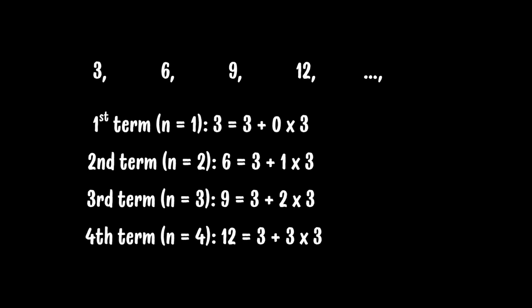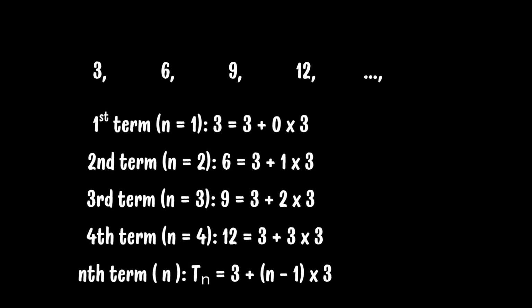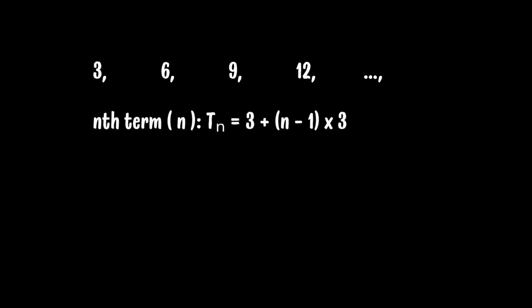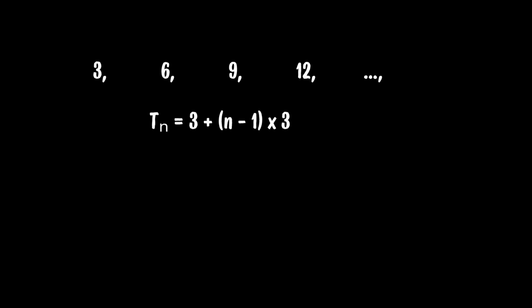Fourth term, n equals 4, 12 equals 3 plus 3 times 3. Nth term, t sub n equals 3 plus n minus 1 times 3. So if t sub n represents any term, the formula for finding any term of the sequence 3, 6, 9, 12 is t sub n equals 3 plus n minus 1 times 3.